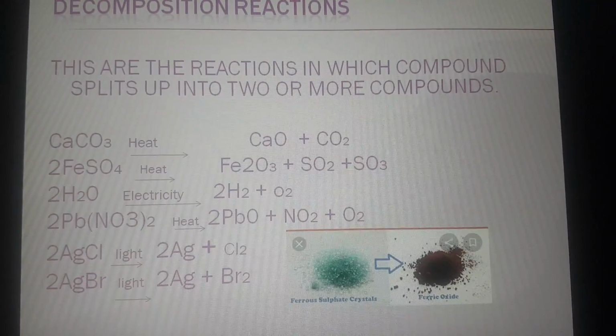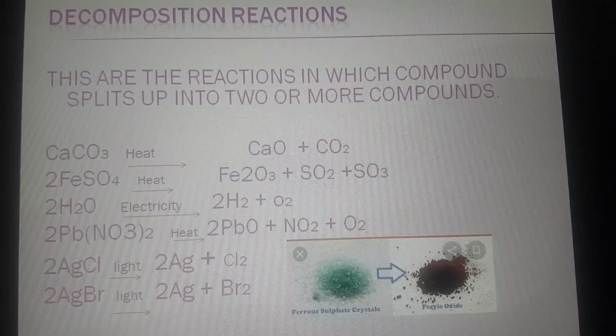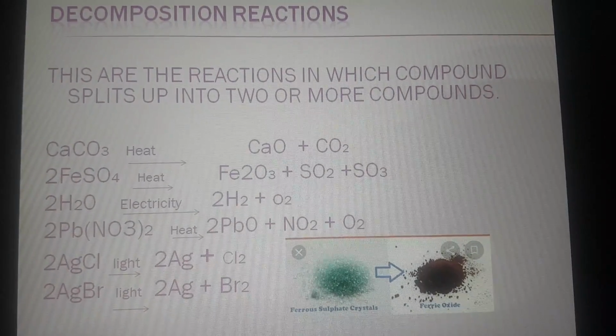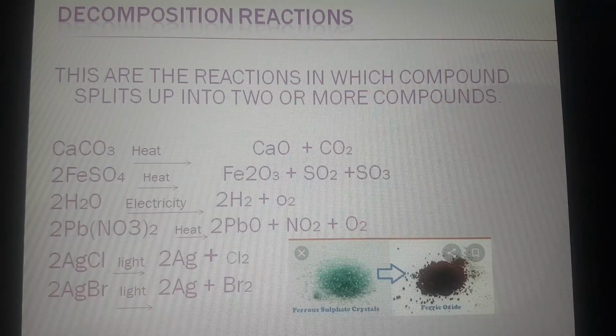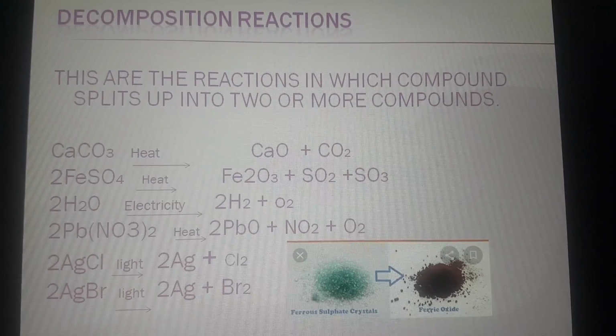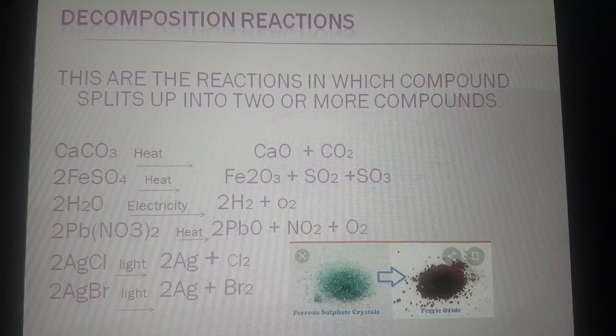The two observations to be noted in this reaction are that you could observe reddish brown fumes, and an irritating smell could also be observed.